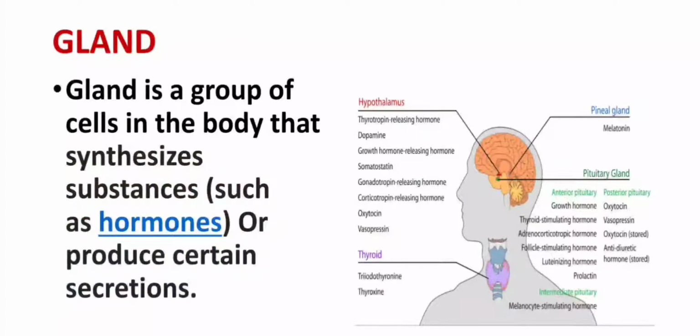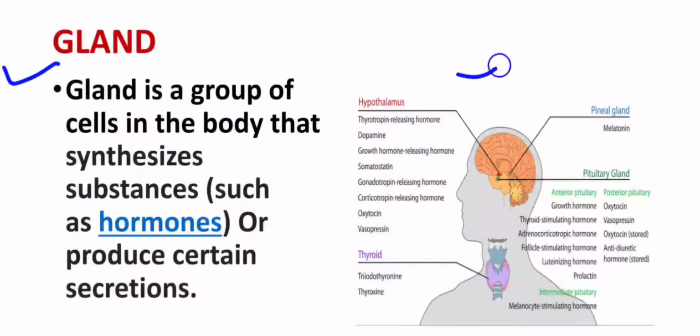Human endocrine system. The human endocrine system is a system of glands, mainly the endocrine glands, which produce certain secretions to control the body's metabolic rate and body functions. Firstly, we will learn about gland. What is a gland? It is a group of cells in the body which synthesize a substance known as hormone or produce certain secretions within the body which control the overall functioning of the body.